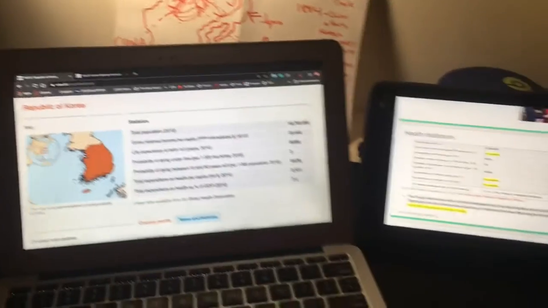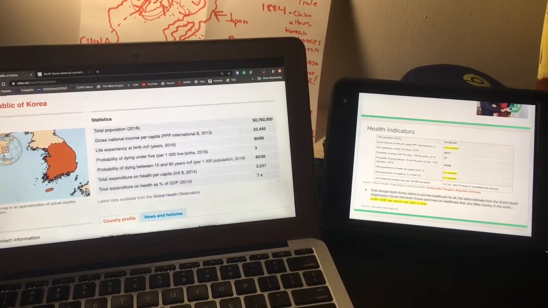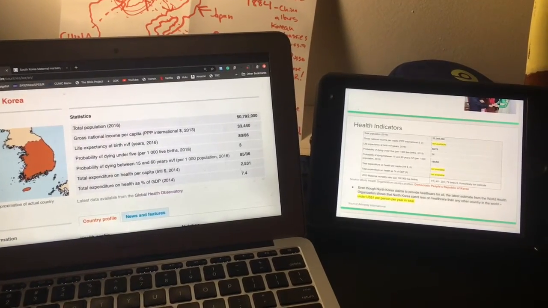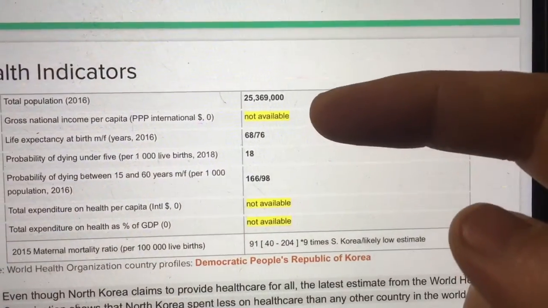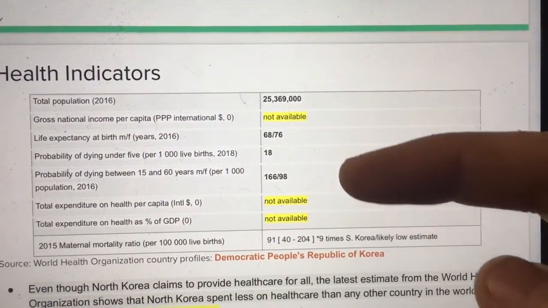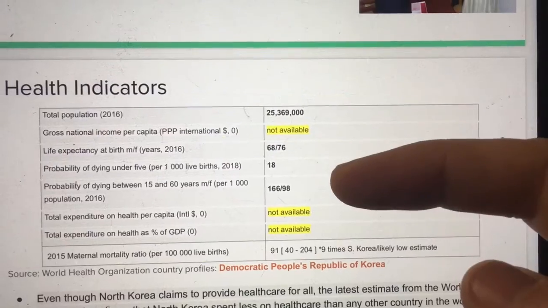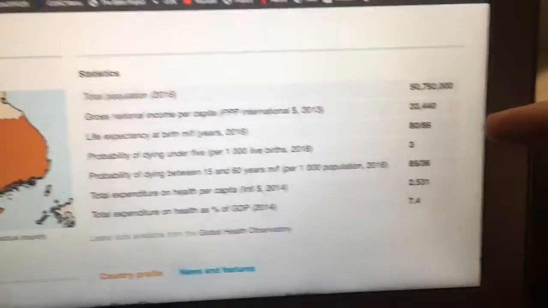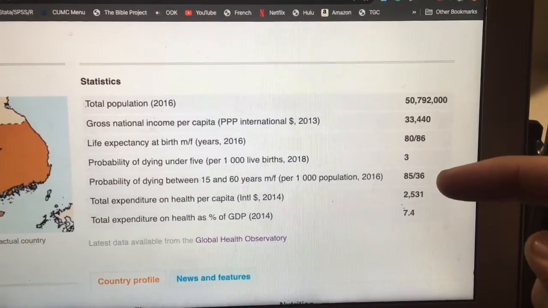Let's see what this has led to so far as some basic health indicators go. Here's a little side-by-side comparison of the health indicators as shown on the World Health Organization's country profile pages. As you can see for North Korea, there's a lot of missing information over here. And even the main indicators that are available are much worse than those in South Korea.